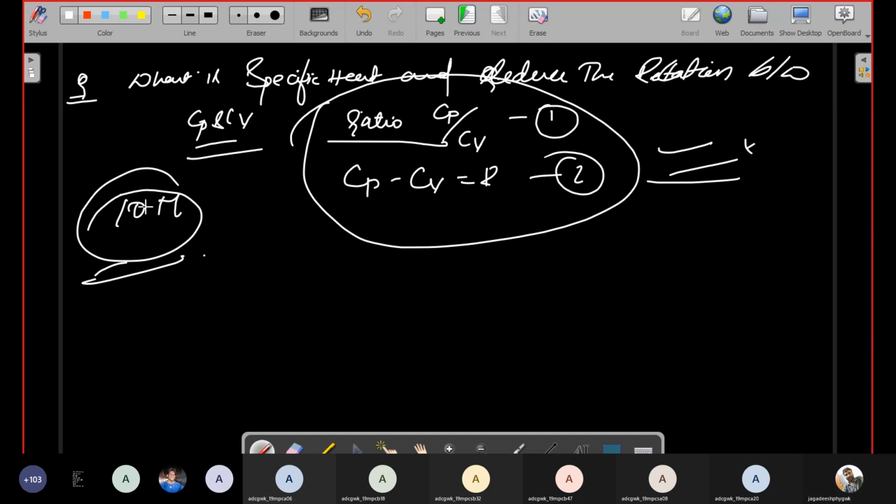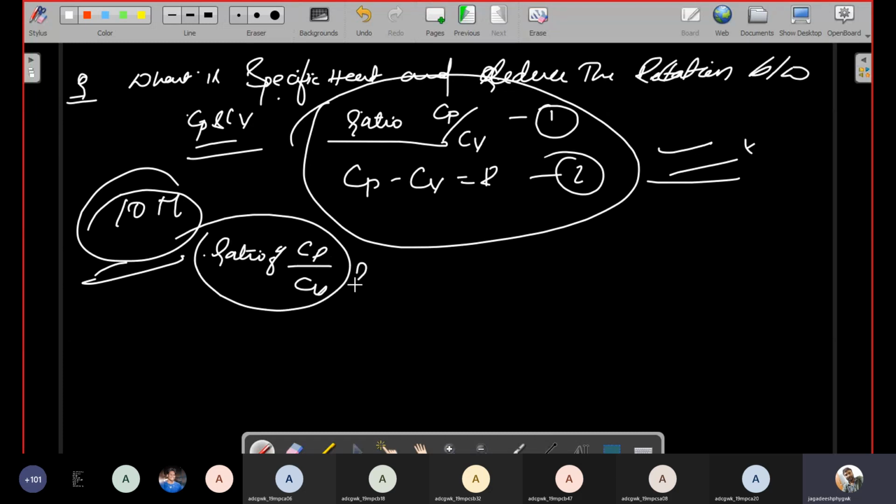The question may also be asked like this: What is specific heat, and define specific heat at constant pressure and constant volume, that is, the types of specific heat. Define specific heat, write the types of specific heat, and deduce the relation. Define the ratio of Cp by Cv. He was asking like that.